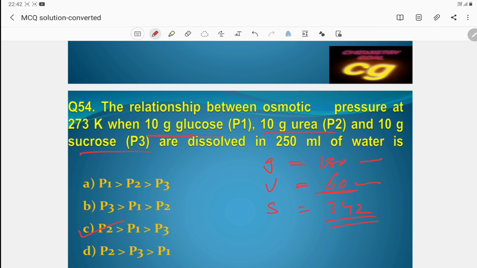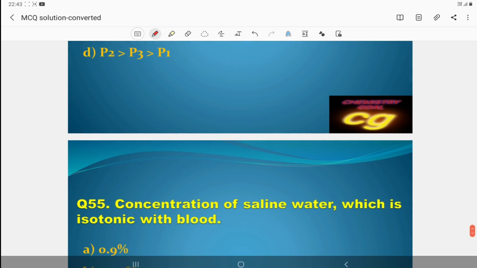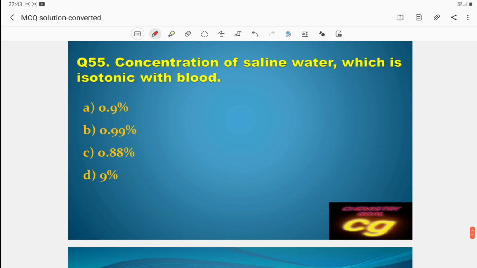As the amount of solute is the same, the number of moles depends upon the molar mass, because number of moles is equal to mass by molar mass. Here the molar mass of sucrose is highest, so the number of moles is less, so osmotic pressure is less. So the third is the correct answer. Then, the concentration of a saline water which is isotonic with the blood is 0.9%.